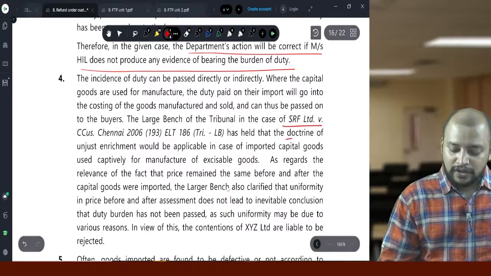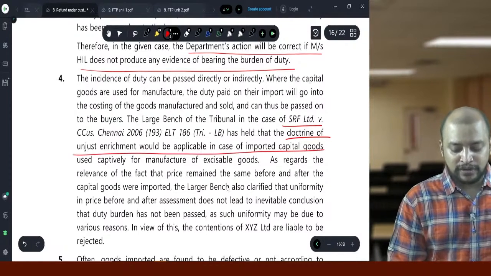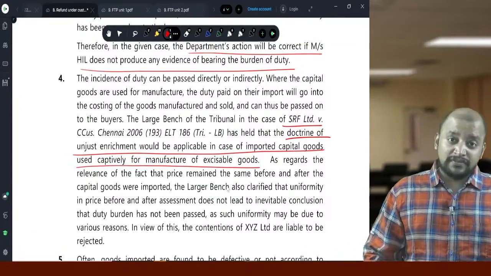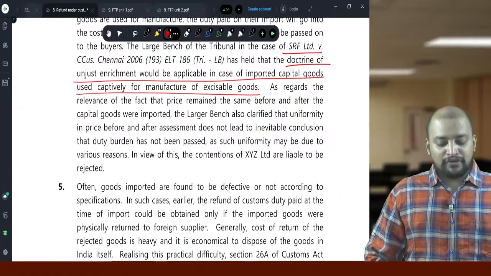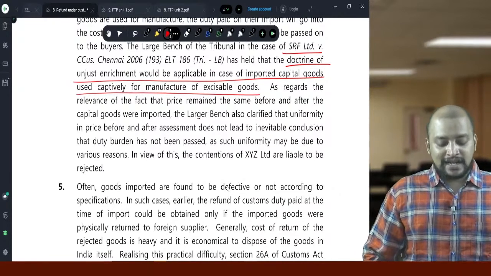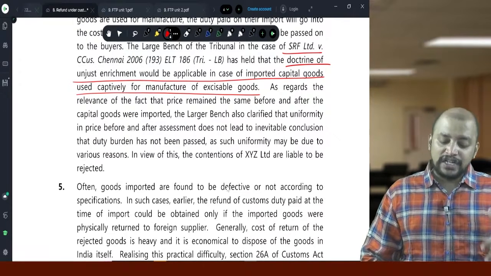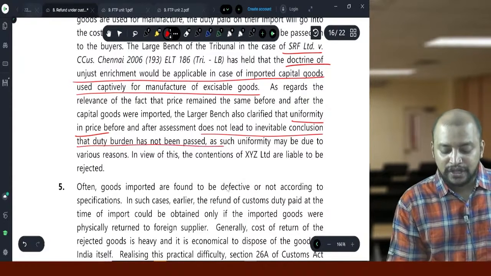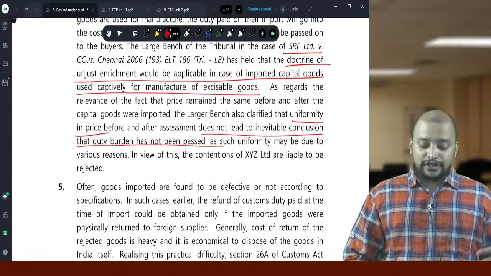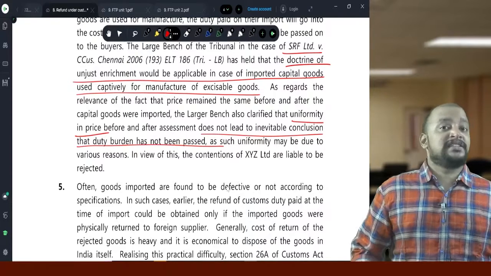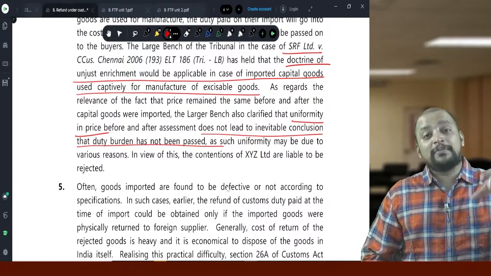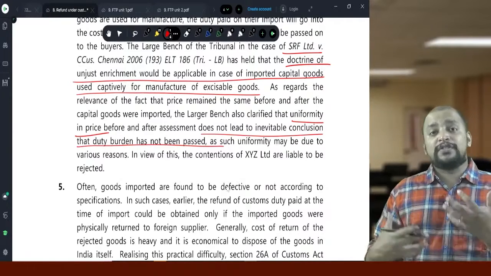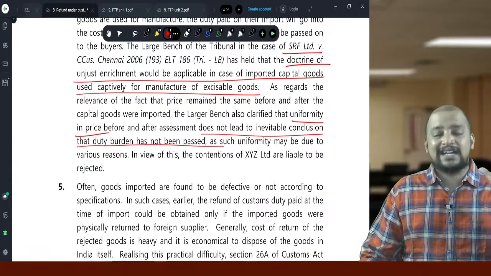So the doctrine of unjust enrichment would be applicable in case imported capital goods are used captively for manufacture of goods. As regards the relevance of the fact that the price remained the same before and after the capital goods were imported, uniformity in price does not lead to the inevitable conclusion that the duty burden has not been passed on. So they need to prove that the burden has not been passed on. That uniformity in price may be because one raw material price would have come down and the depreciation on the capital goods would have increased. Because of that there could be a nullifying effect, so we cannot take that as evidence here.